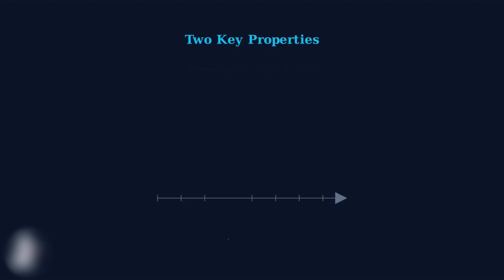Let me show you this visually. Here we have two vectors, vector u in blue and vector v in green. When we add these vectors using the parallelogram rule, we get the red vector u plus v. The additivity property guarantees that no matter what linear transformation we apply, transforming the sum u plus v will always give us the same result as transforming u and v separately, then adding those results together.